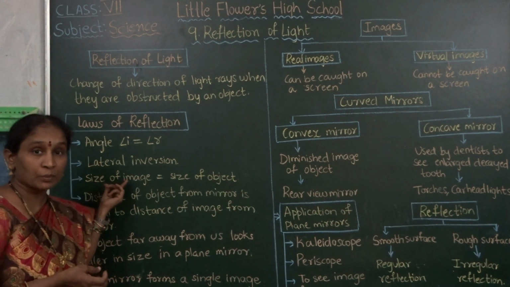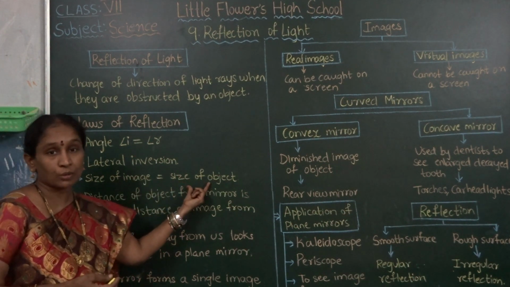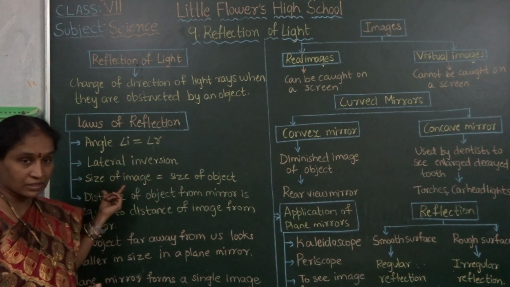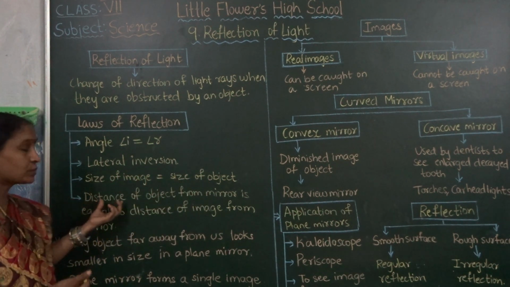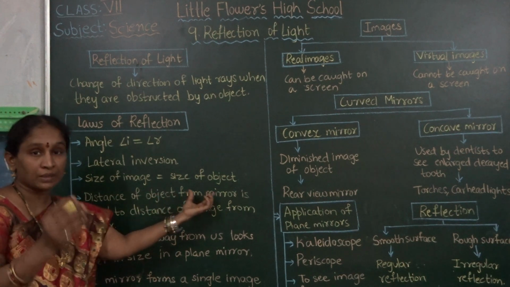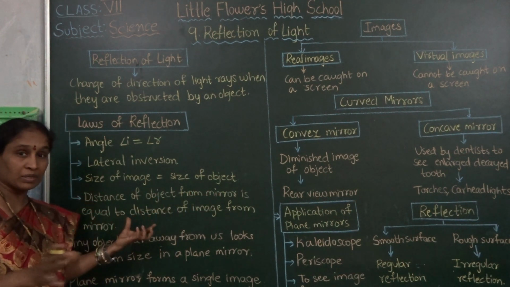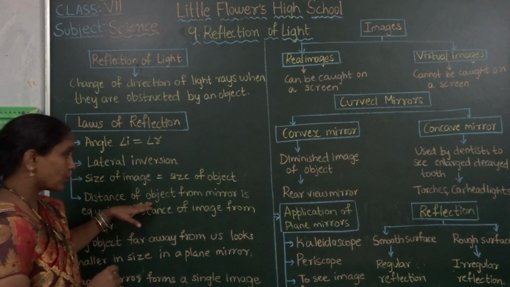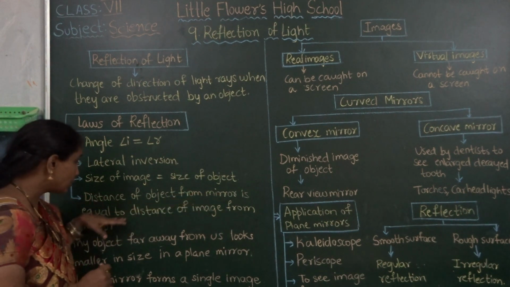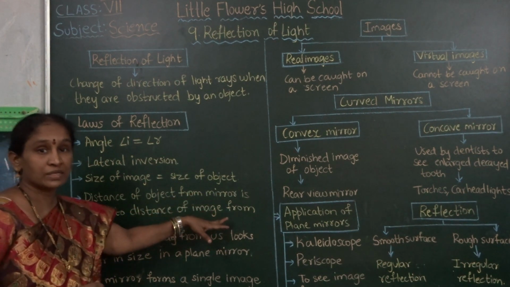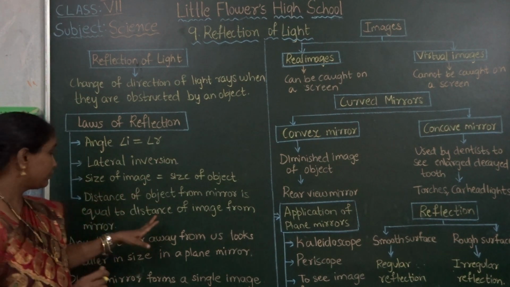Next one, size of the image is equal to the size of the object. Next one, distance of the object from the mirror is equal to the distance of the image from the mirror. Here, 4 laws are there.